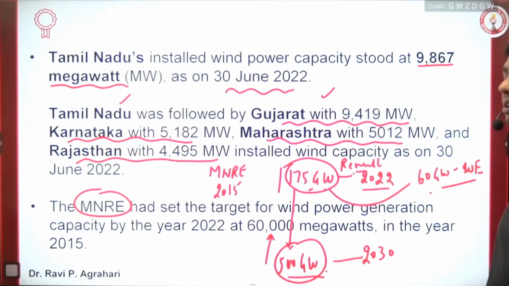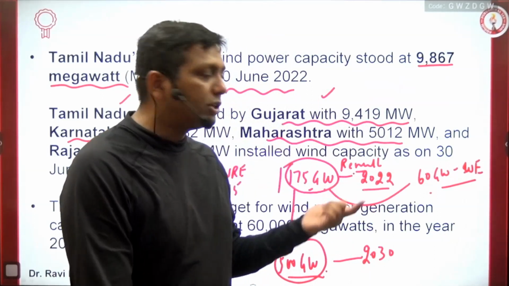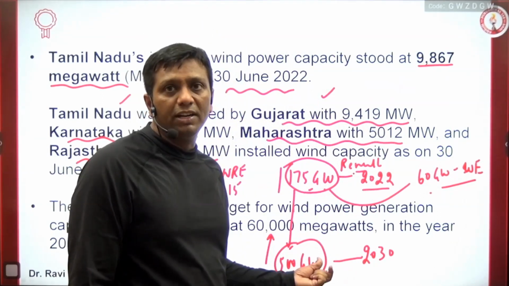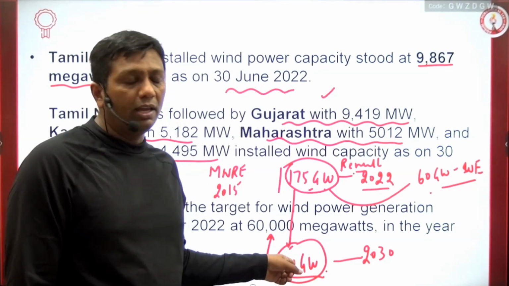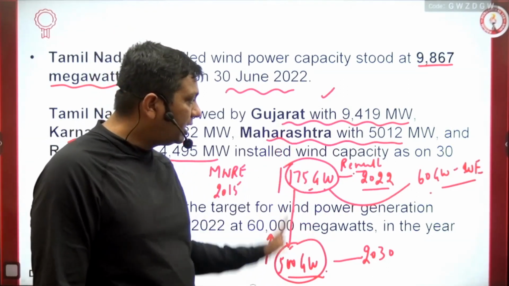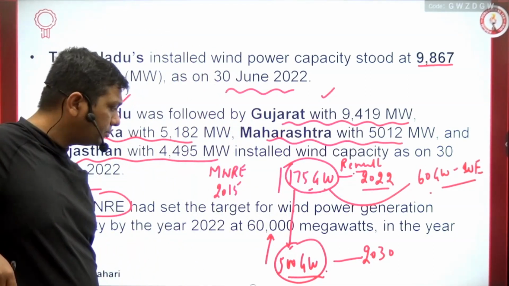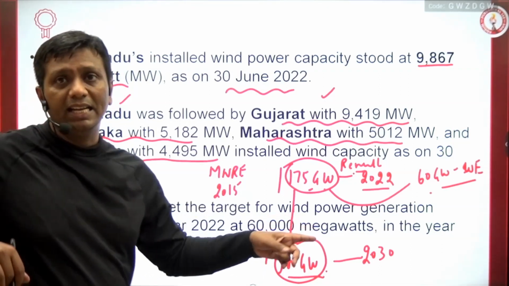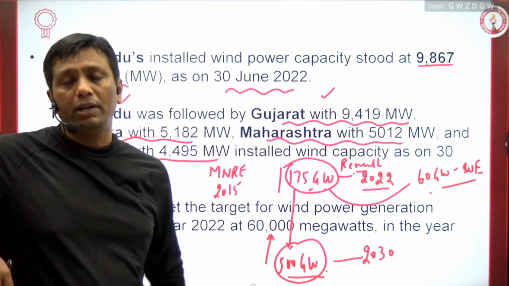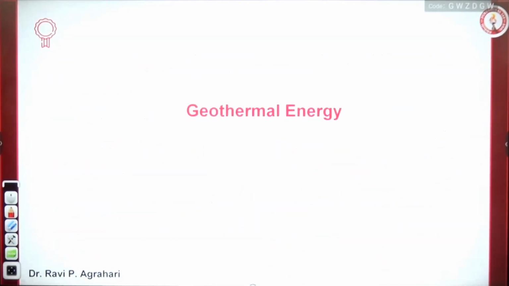Here 60 gigawatt, that is 60,000 megawatt, was the data. But in the coming future, by 2030, India will try to achieve 500 gigawatt. Here the value of solar and wind energy is not defined, but definitely it will be more than the 60 gigawatt. It is common sense. At the Glasgow convention, Modi ji said that 500 gigawatt is India's target for 2030. So I hope you have no doubt here, guys.